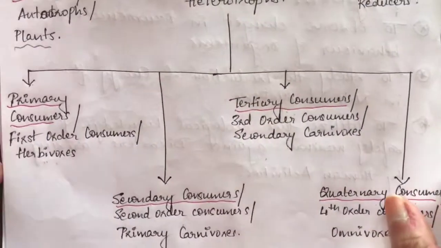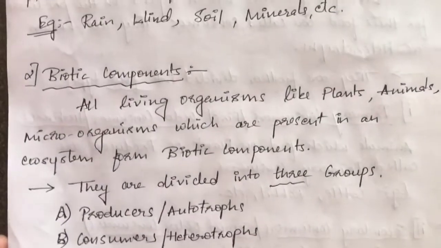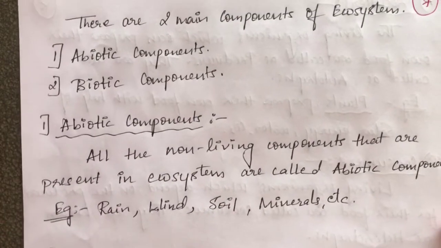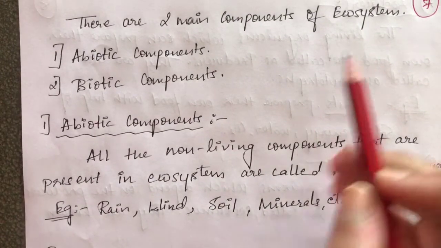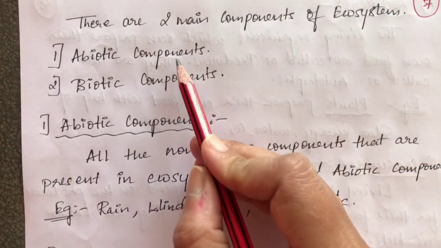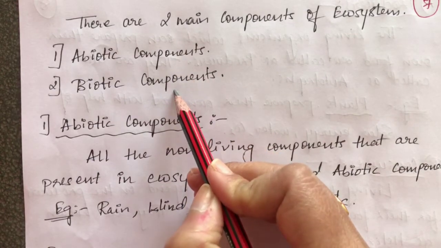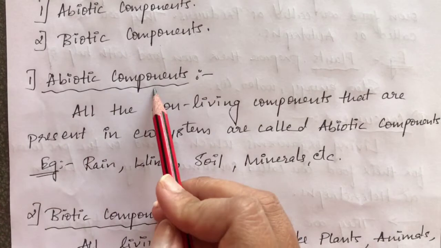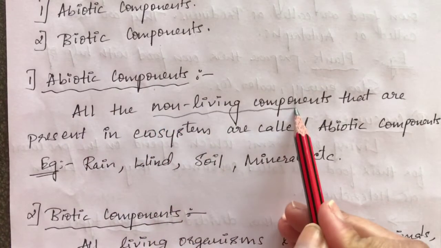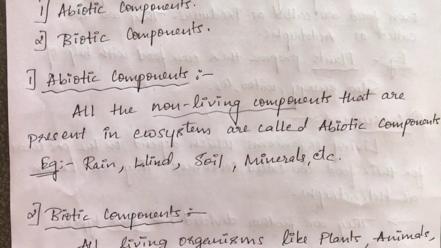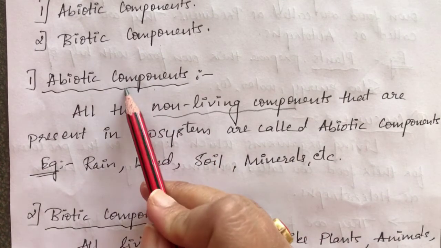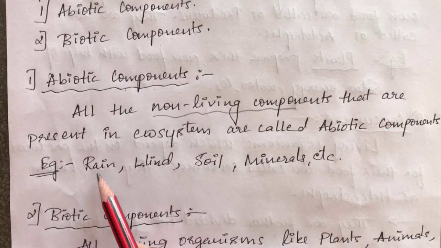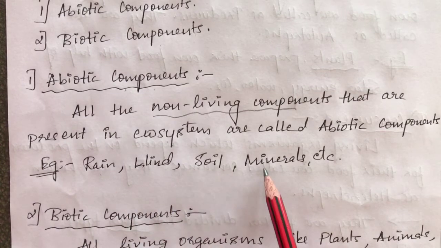Clear? Coming up, if we discuss in detail, what are my components? We see the ecosystem is divided into two components, that is biotic and abiotic. When I go into detail one by one, what are abiotic components? These are the non-living components which are present in the ecosystem. Whatever non-living things are there in the environment are my abiotic components. They include rain, wind, soil, minerals, etc.